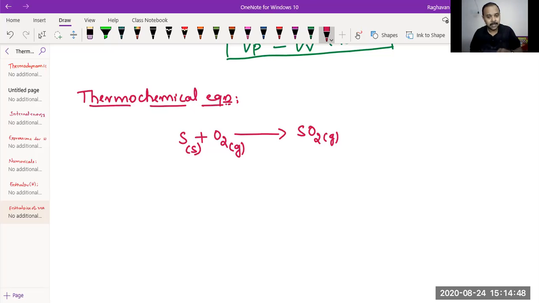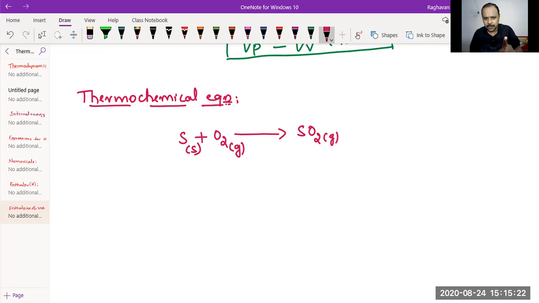You have to write whatever the physical states of reactants and products are when the reaction is carried out at the given conditions of temperature and pressure. Generally, a reaction is carried out under normal conditions of temperature and pressure. So sulfur exists at room temperature and pressure as a solid, oxygen as gas, sulfur dioxide as gas. These are called the standard state of a substance. The standard physical state of a substance means the physical state that exists under normal conditions.